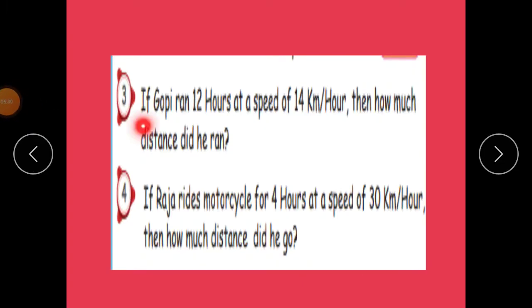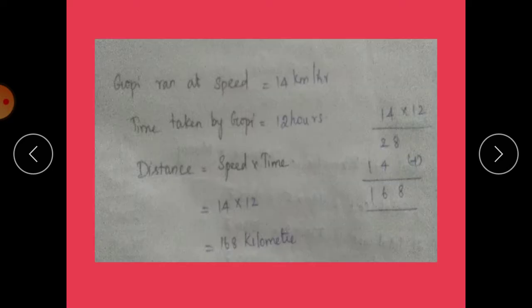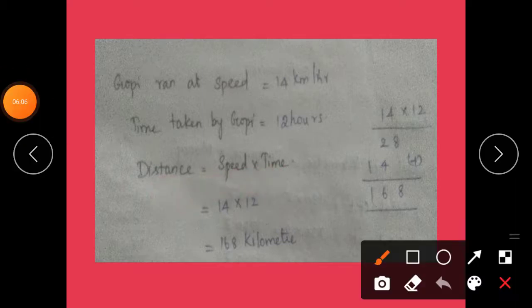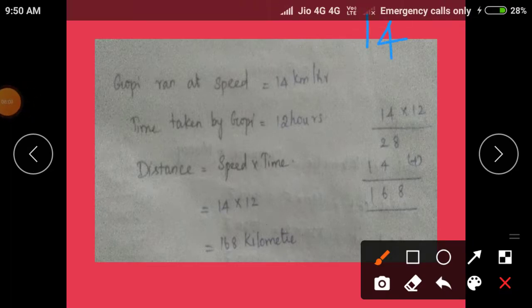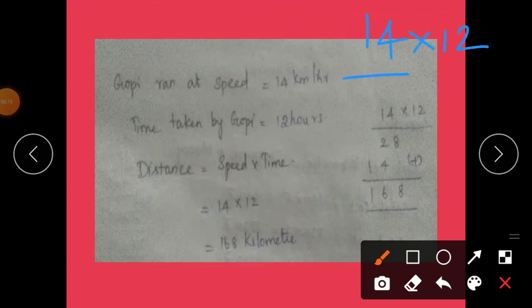See the next question, a word problem. If Gopi ran for 12 hours at a speed of 14 km per hour, how much distance did he run? Here time is 12 hours and speed is 14 km per hour. So we have to calculate the distance, that is equal to speed into time. Here speed is 14 km and time is 12. So we want to multiply.